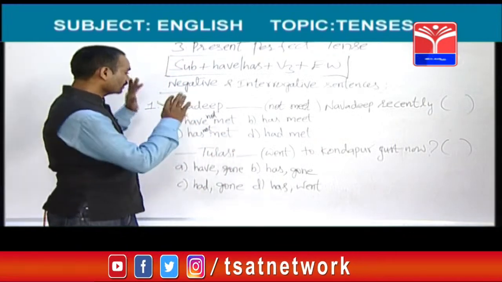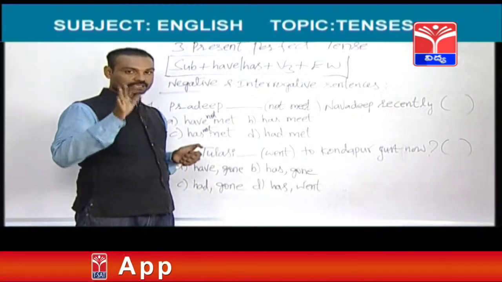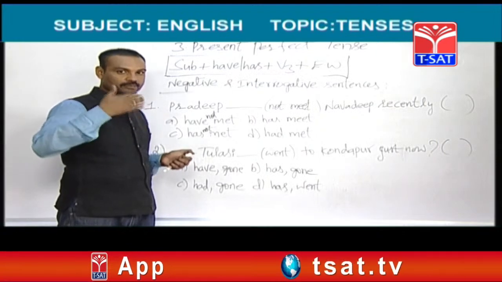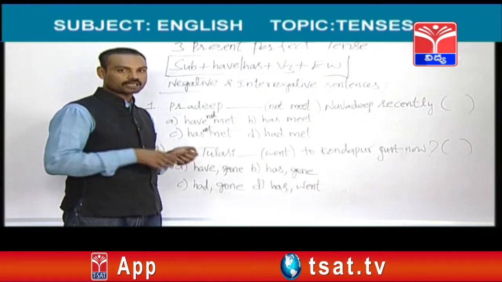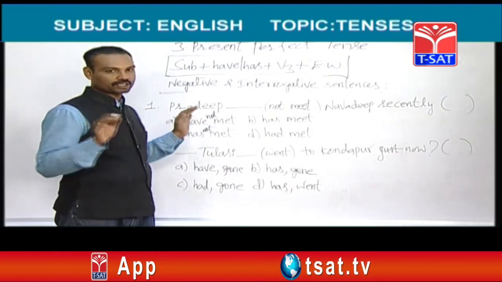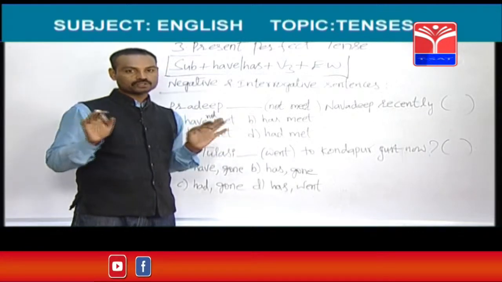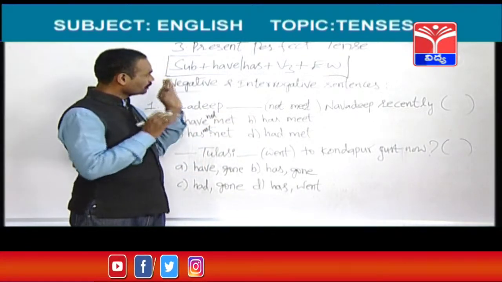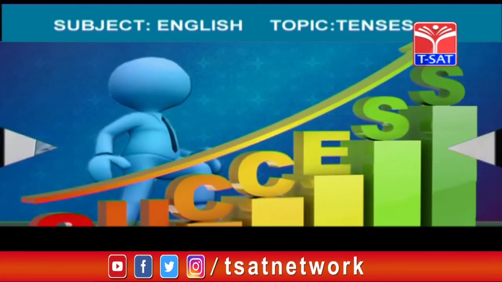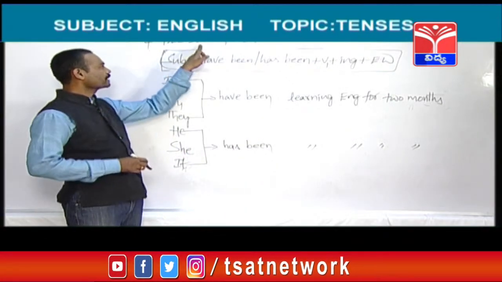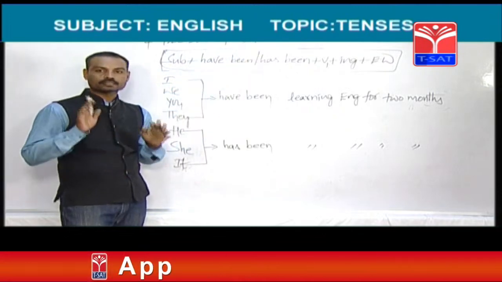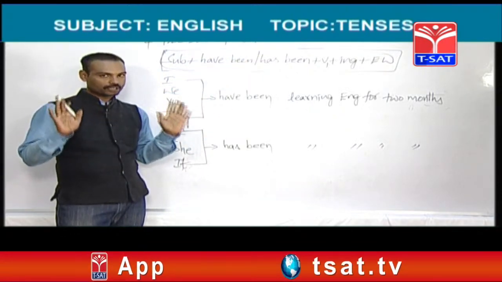So, friends, this is the process of giving negative sentences or interrogative sentences from present perfect tense. I hope you understood well this present perfect tense. Friends, next tense name is present perfect continuous tense. This is the fourth tense.